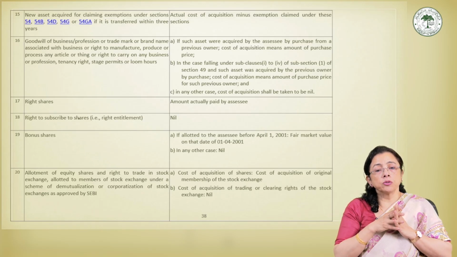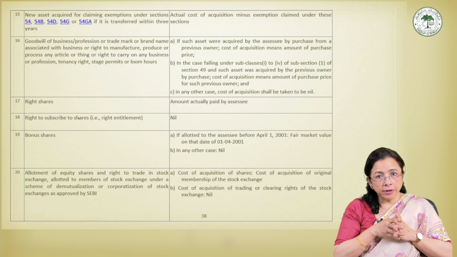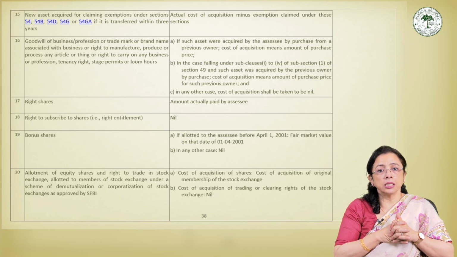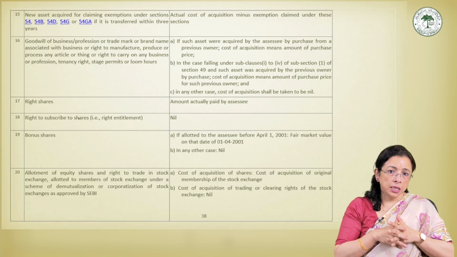Since no actual acquisition cost can be identified here, the Income Tax Act treats COA as nil. So this ensures that the entire sale consideration becomes taxable as capital gain.